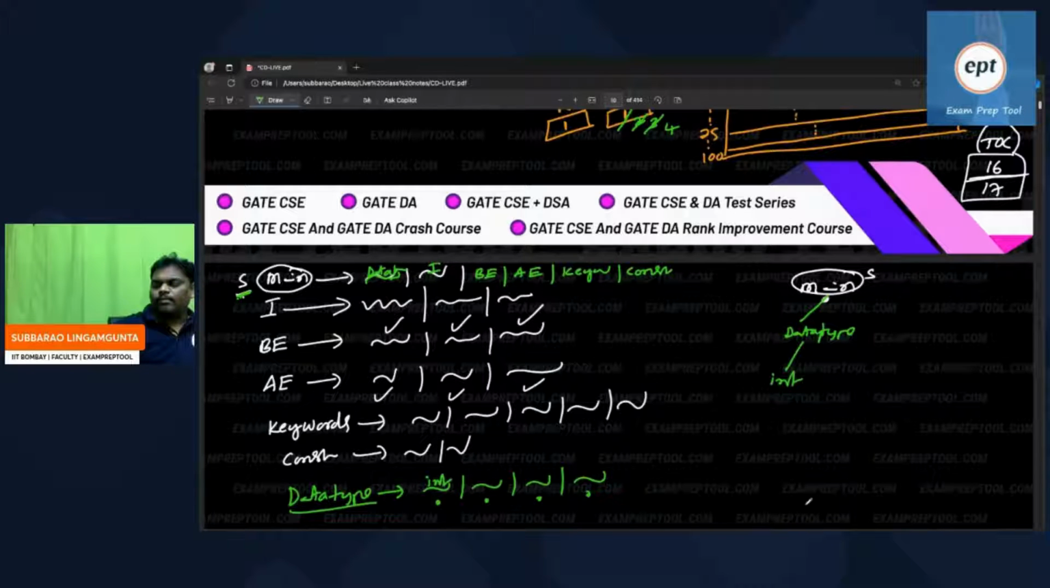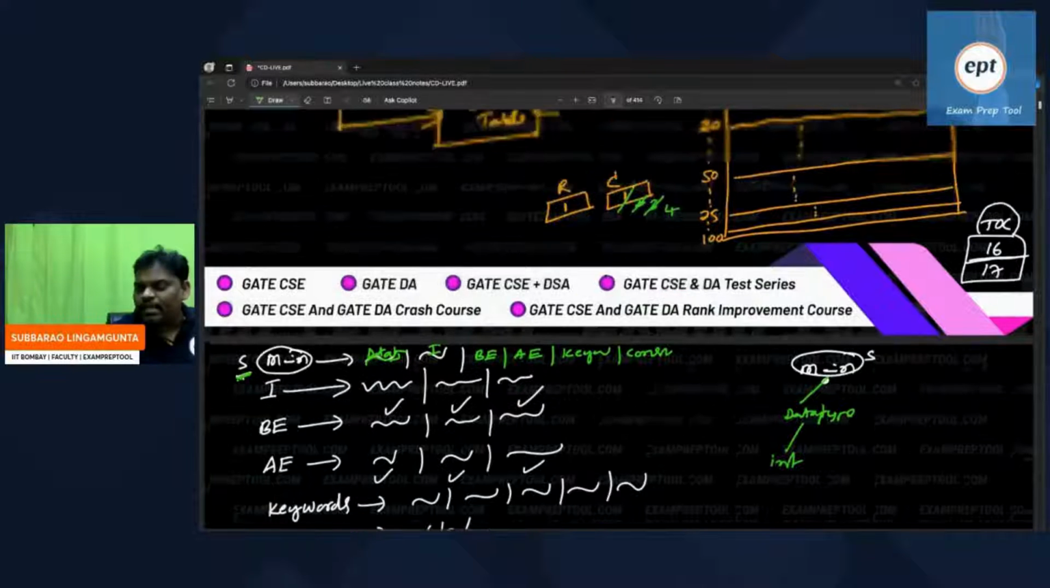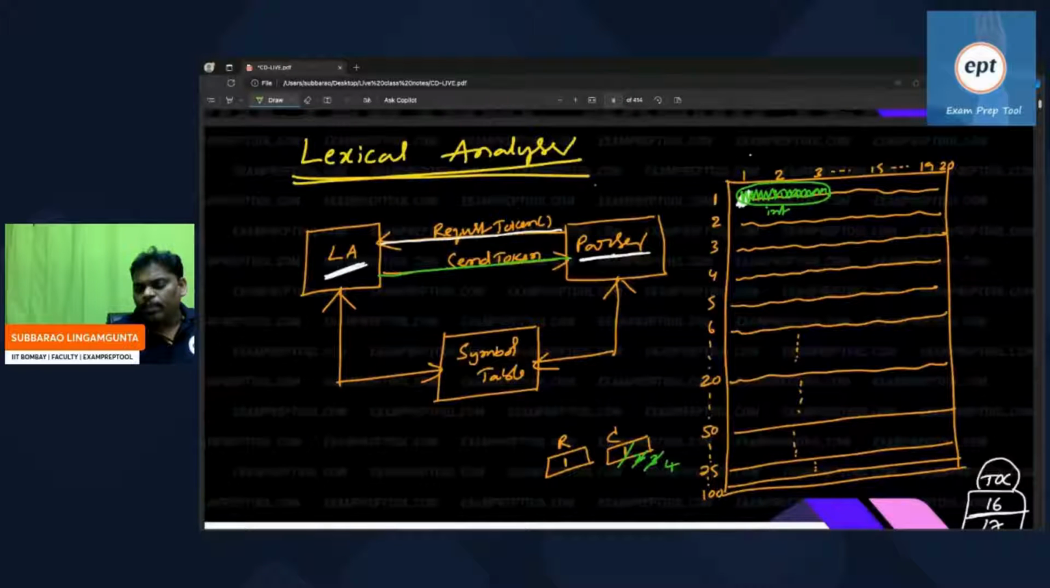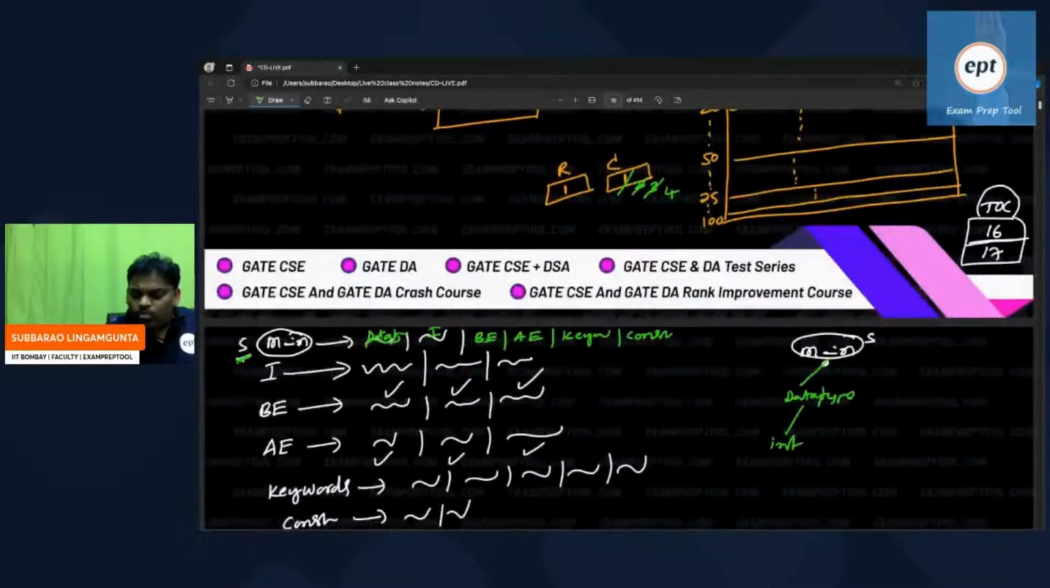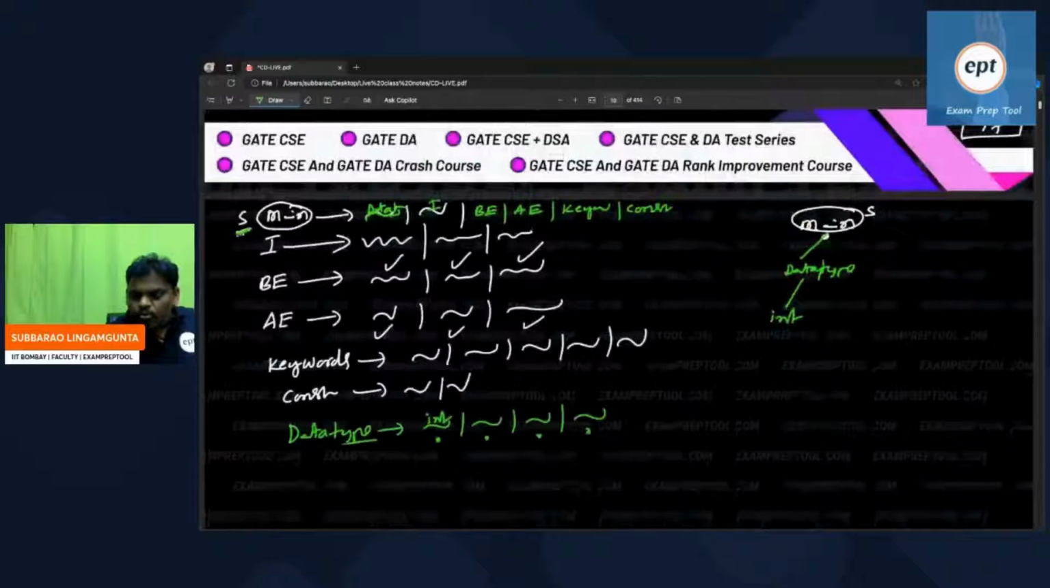So the parser will ask the lexical analyzer, please give the token. Accordingly, I will decide. So he has given the token int, which is a data type. He will say integer type token. Then immediately it will go S to data type, and data type goes to int. Like that he will go to int.